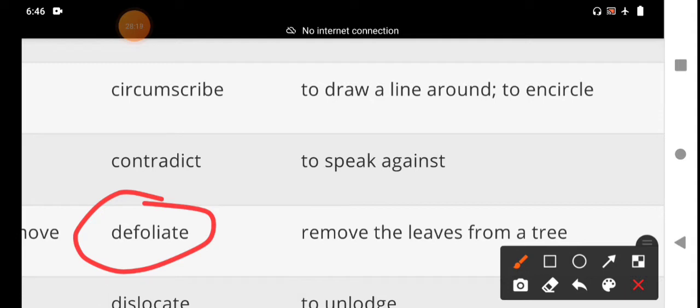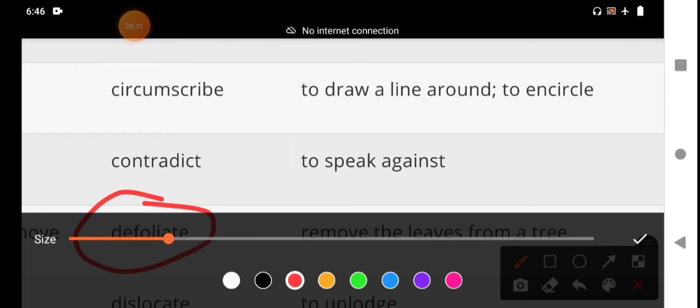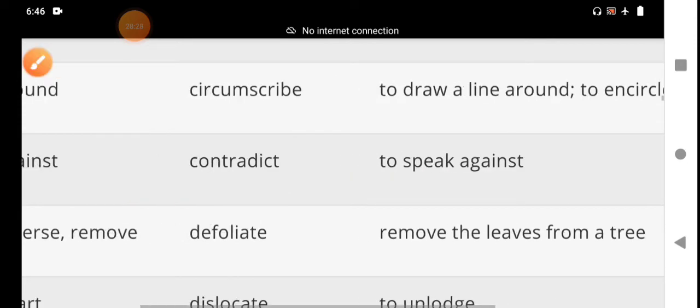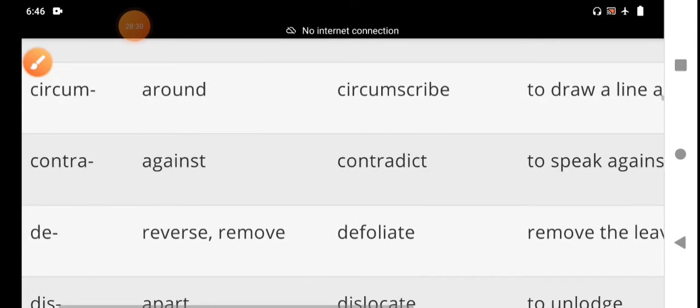We should know the meaning of de: reverse or remove.